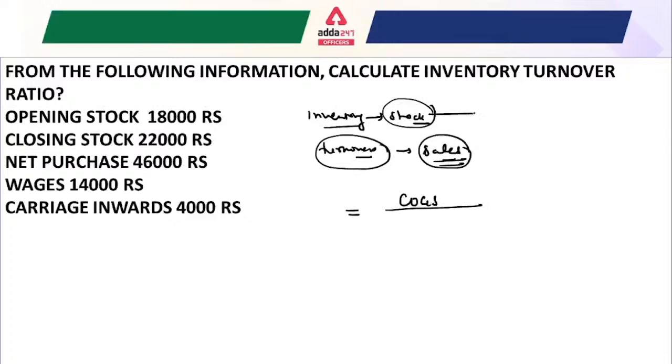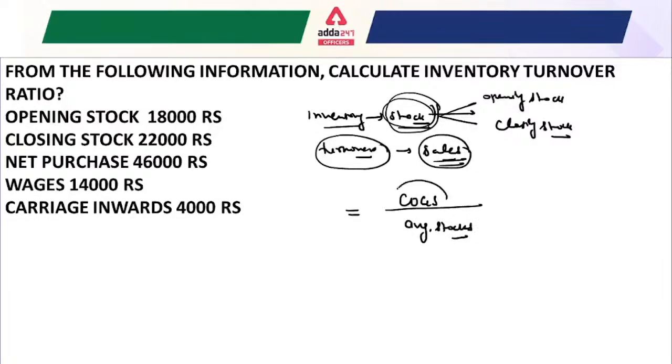But stock comes two times, opening stock and closing stock, so instead of writing stocks, we consider average stocks. Here we have to find out the cost of goods sold and average stocks.